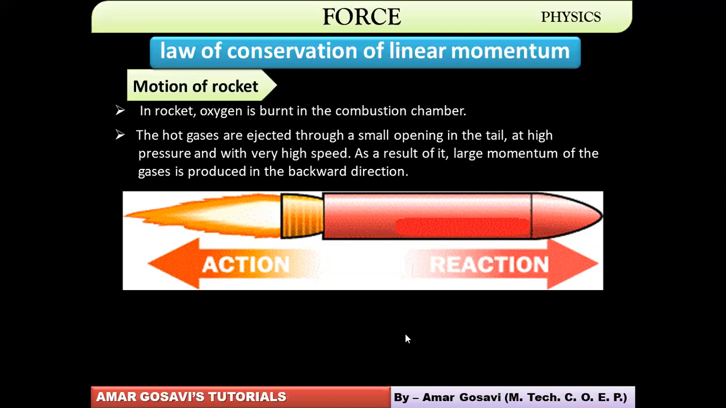Please make a note of it before the picture vanishes. Once you're done with it, we can easily apply the law of conservation of linear momentum over here. Initially, when the action and reaction are not taking place, everything is at rest, so we can say the initial momentum is zero. But once the ignition takes place, what happens? Let's see.